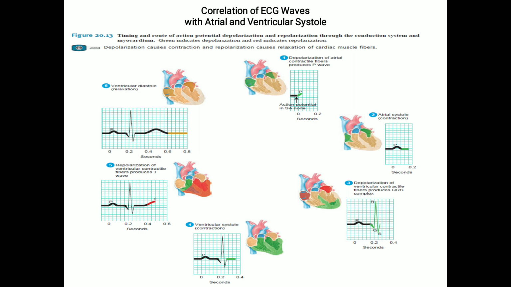Next, after the T wave, the ventricle starts relaxing. By about 0.6 seconds, ventricular repolarization is complete and the ventricular contractile fibers are relaxed. After the ventricular contraction, there is a small delay of 0.2 seconds. This delay enables the contractile fibers of both the atria and the ventricles to relax. After a gap of 0.8 seconds, the next P wave appears again in the ECG.